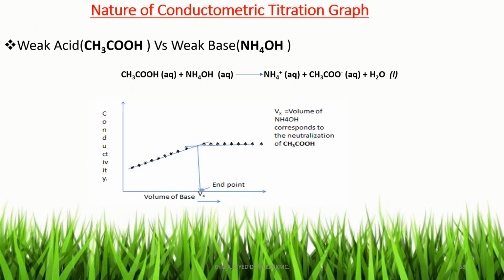This slide shows the nature of the conductometric titration graph obtained in the titration between acetic acid and ammonium hydroxide. Here the reaction is given, and the point of intersection of the two straight lines gives the endpoint, that is, the volume of ammonium hydroxide required to neutralize a particular volume of acetic acid.